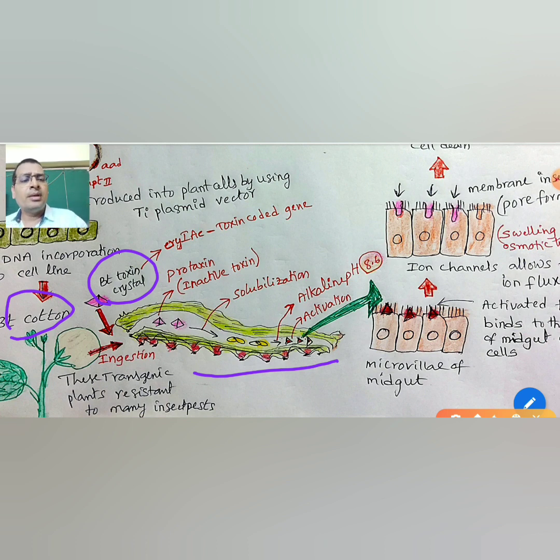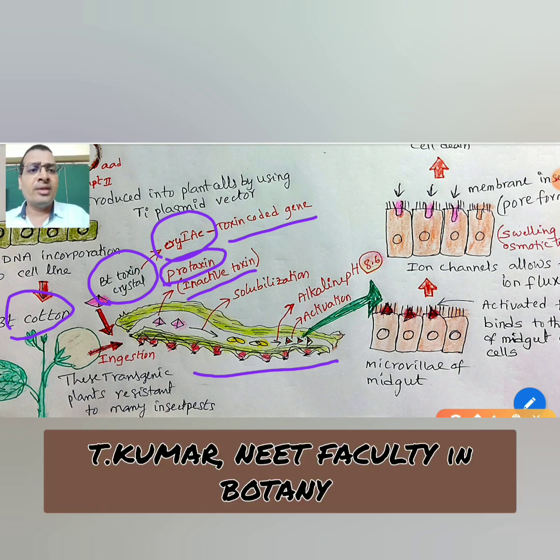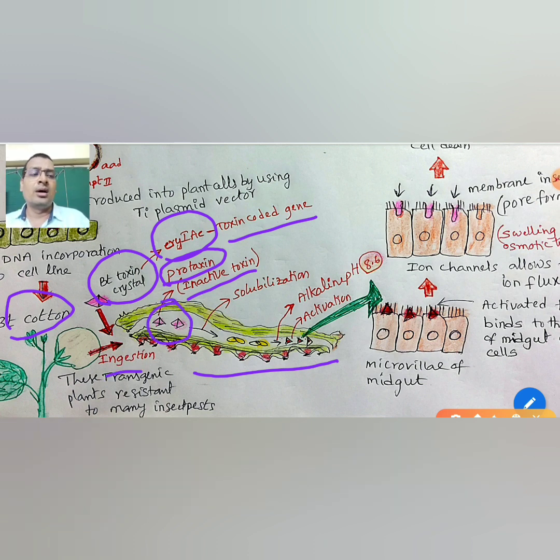The gene coding for the Bt toxin crystals is Cry1AC. Here the Bt toxin crystals are inactive toxins, also known as protoxins. The protoxin, when it enters the gut of the insect by ingestion, is converted to active toxin at the alkaline pH, that is 8.6.